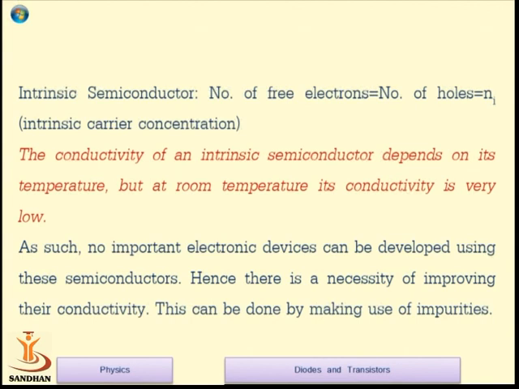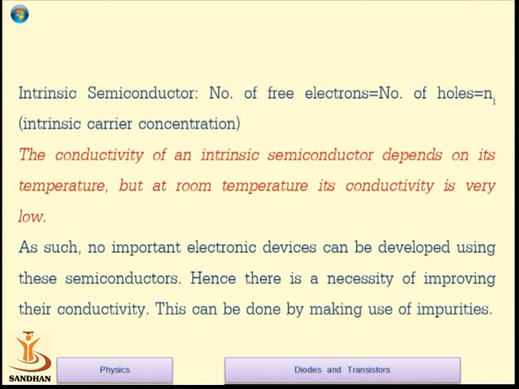To change the property of a semiconducting material, like the conductivity, one can add impurity into the semiconductor. There are basically two types of impurities one can add to a particular semiconductor. Either it is a trivalent impurity or a pentavalent impurity. By adding the impurity into the given semiconductor, that semiconductor is now known as an extrinsic semiconductor. So an intrinsic semiconductor has no doping, and an extrinsic semiconductor has certain impurity.